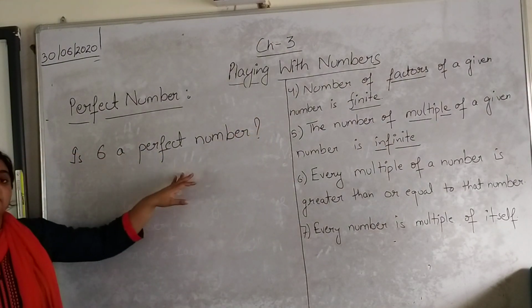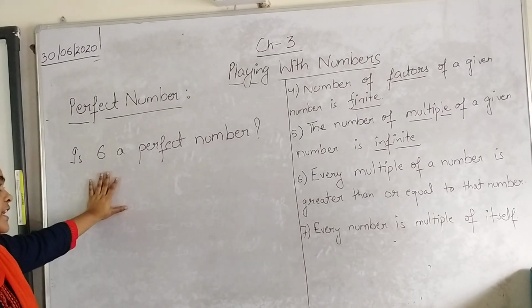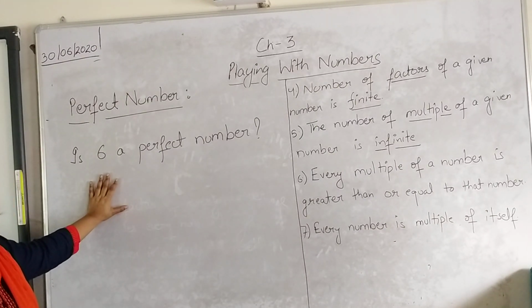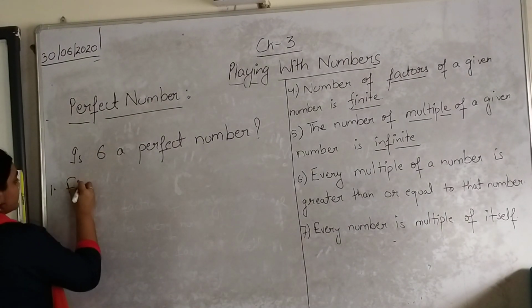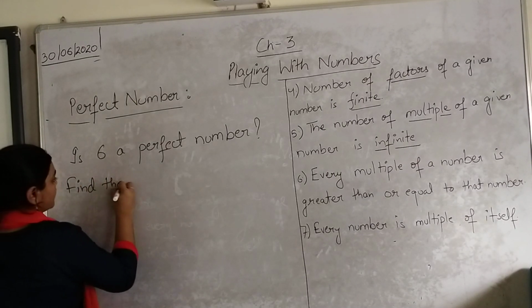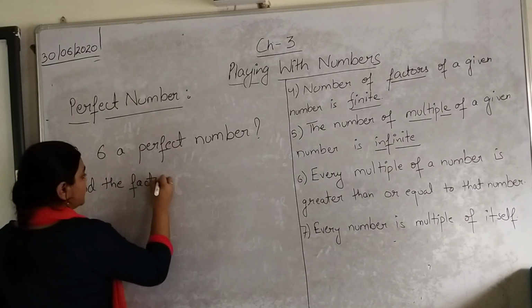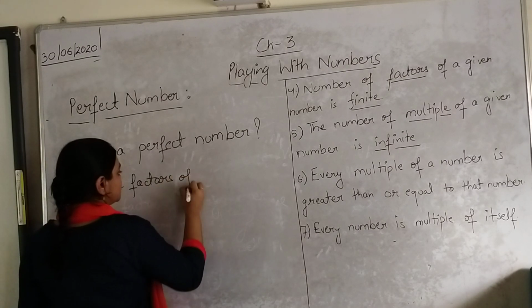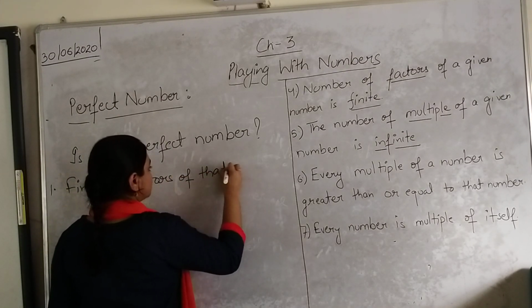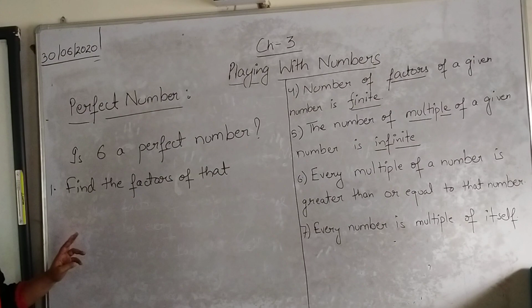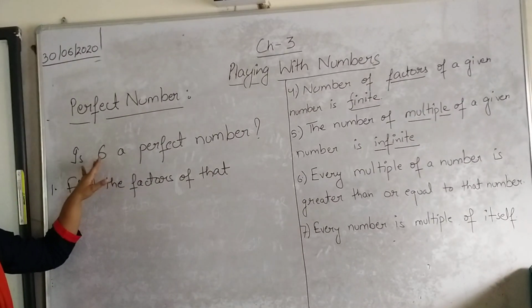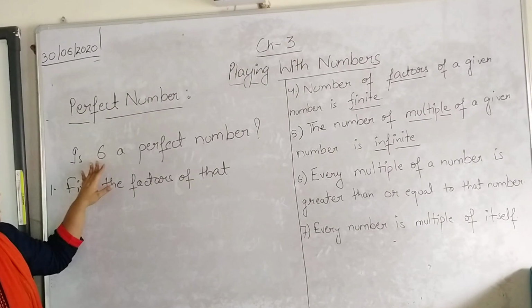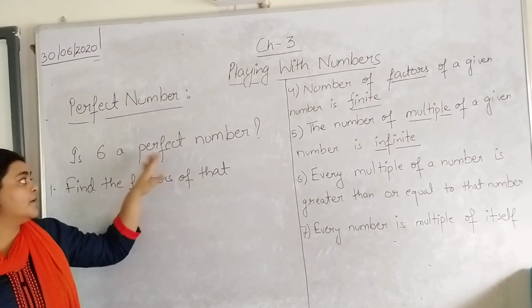Firstly, to check whether any number is perfect or not, Step 1 is to find the factors of that particular number. There are just two steps by which you can tell that a given number is perfect or not. We have to check here whether 6 is a perfect number.